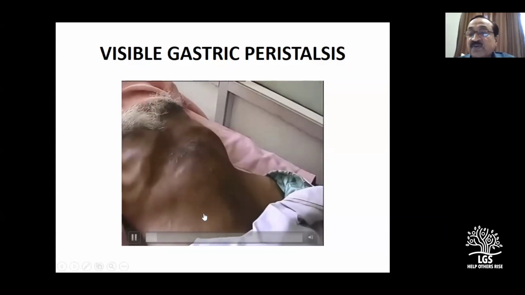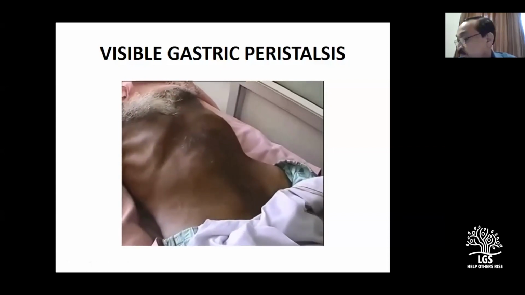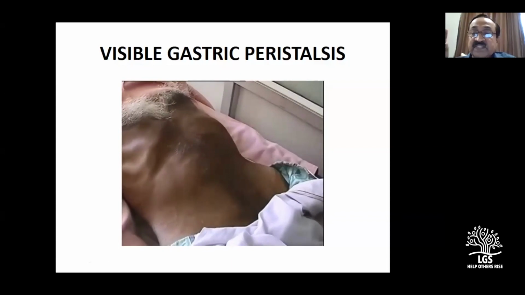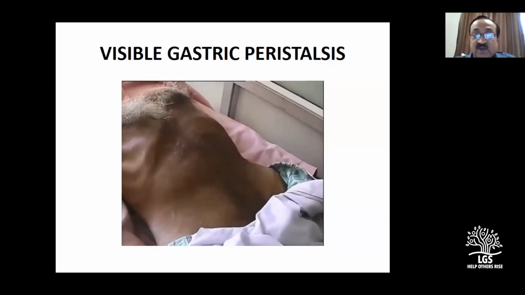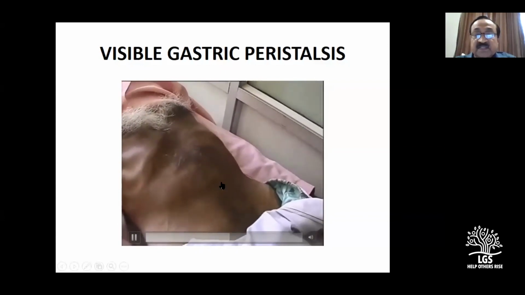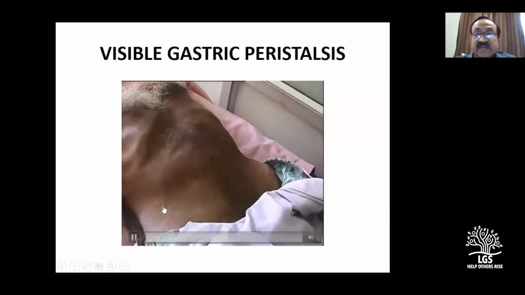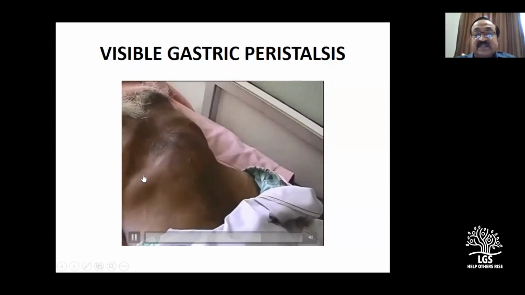We will take some more questions on this. In the meantime, you can watch. Any questions? So you can see the greater curvature. Carefully you watch. This is the umbilicus. So see the greater curvature. Normally, see the lesser curvature. See this.